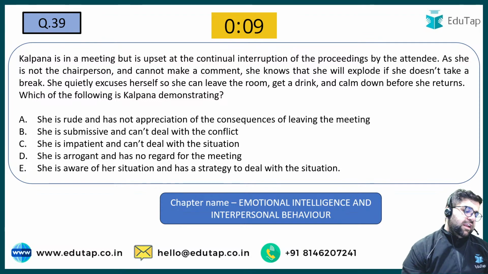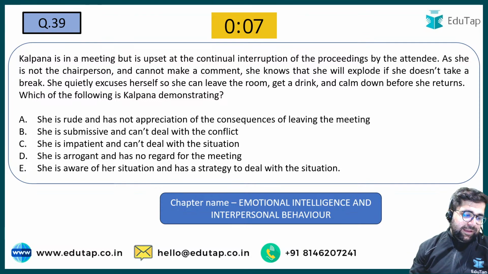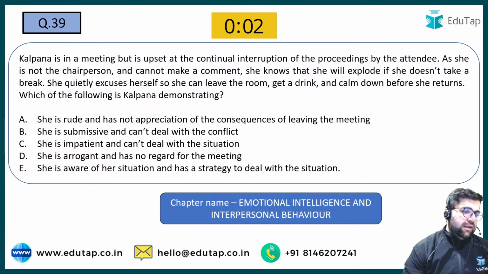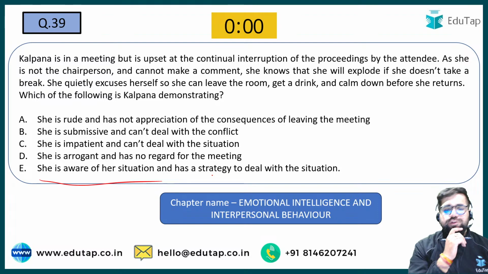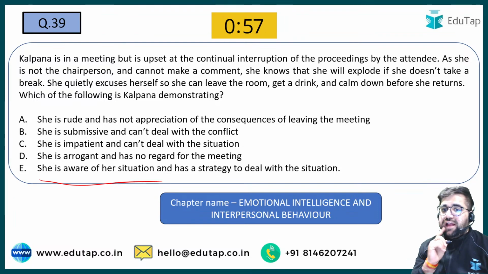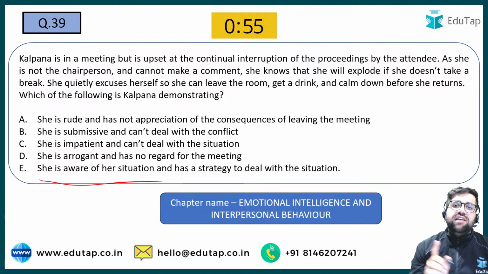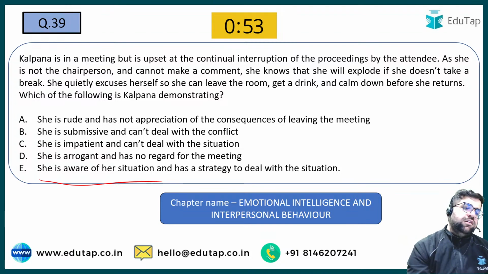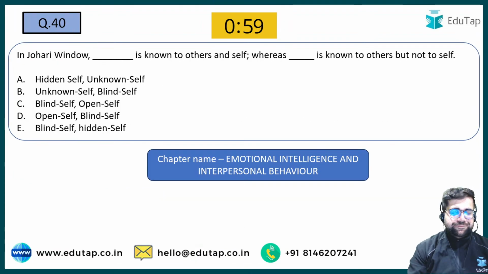Question number 39. E. All of you are going towards E. Yes, it will be that she is aware of the situation and she knows the strategy via which she has to deal with it. And this is why we can say that Kalpana is having a higher emotional intelligence. So answer will be E. Now try to address question number 40 as well.